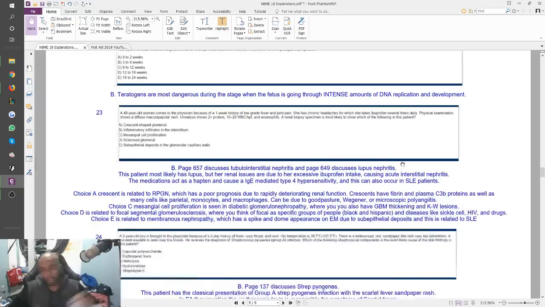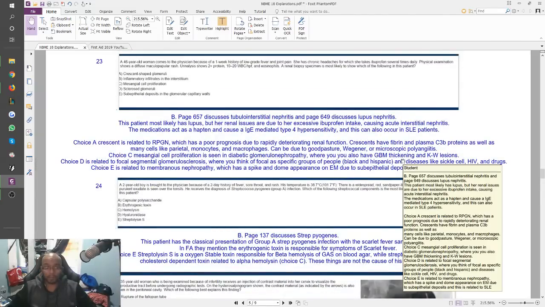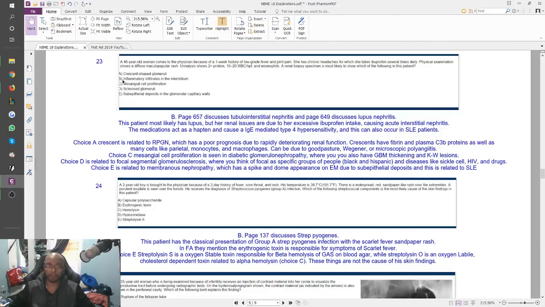But again, both things were related to tubular interstitial nephritis. So I guess in that sense, if you're that solid with your medicine, then you'd be able to pick this correctly. When I did this question, I did decide that I would focus more on the fact that they wrote it like this. She takes ibuprofen several times daily. So I went with answer choice B, but I was almost sure I was going to get it wrong until I did this explanation, and then I saw that B was the correct answer.